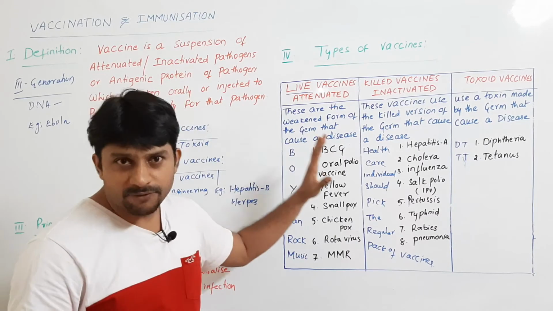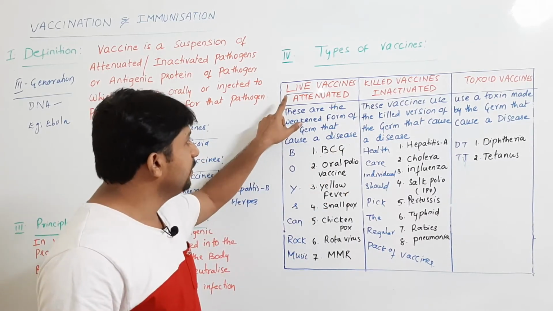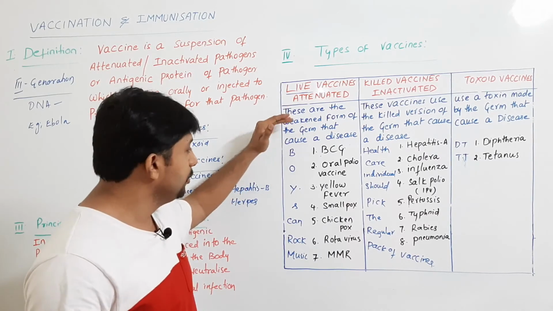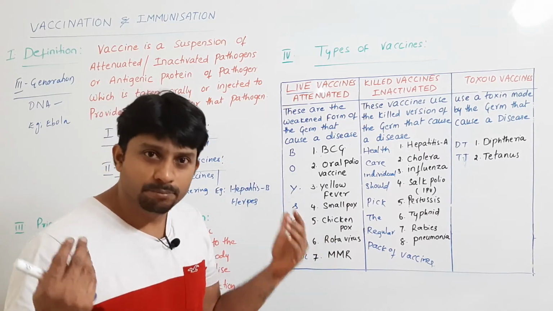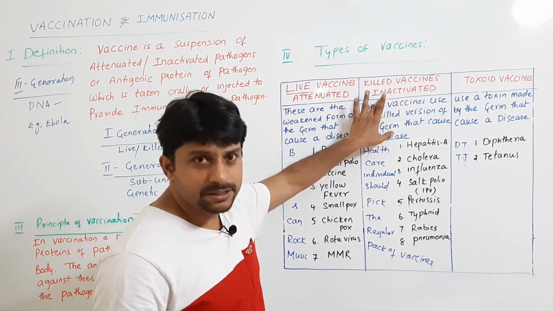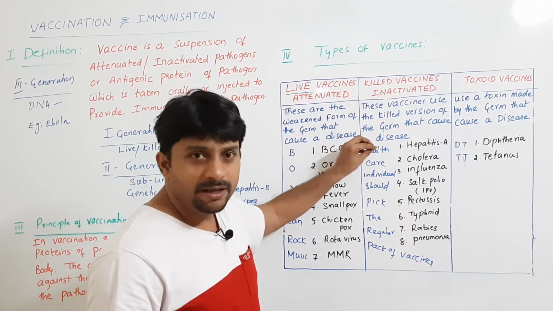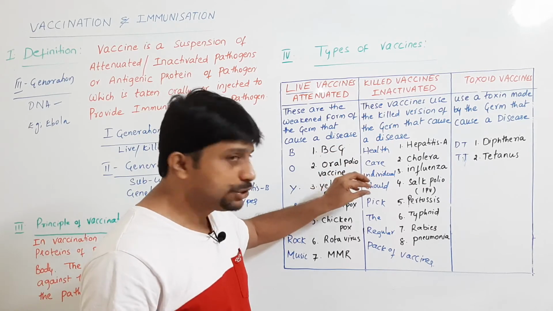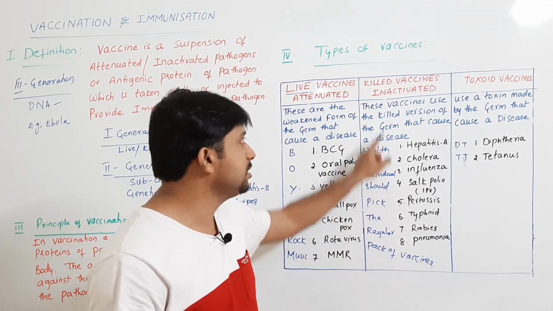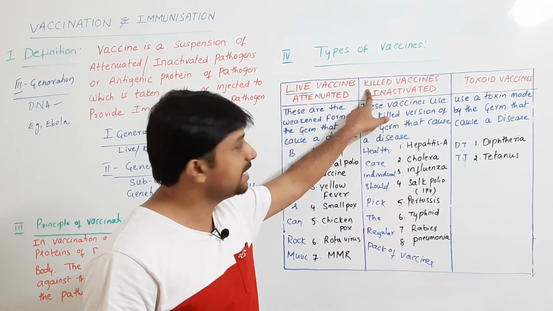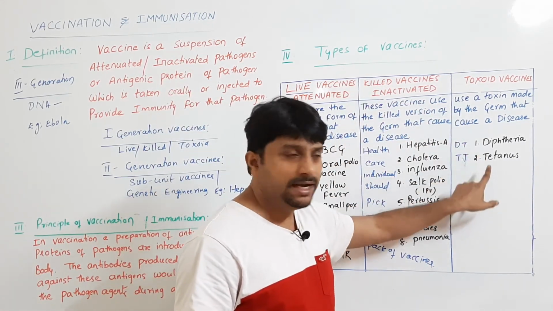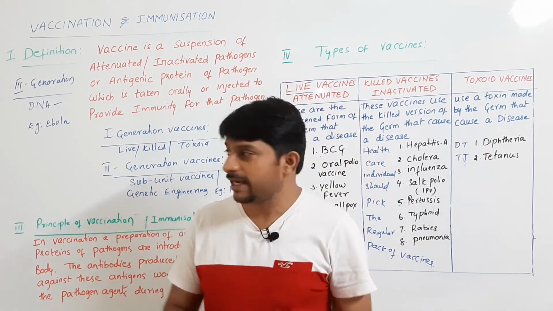So these are the types of vaccines. Your live vaccines or attenuated vaccines, how do you remember? Boys can rock music. Next, killed vaccines or inactivated vaccines, how do you remember? Your healthcare individual should pick the regular pack of vaccines, or else it can harm, it can kill. Next, your toxoid vaccines, what are the examples? Diphtheria toxoid and tetanus toxoid.